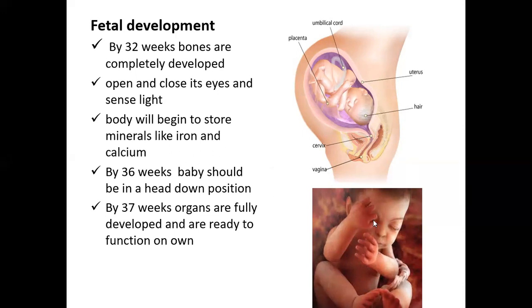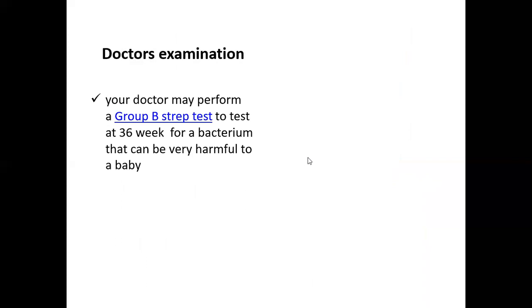Now, having understood what happens in the first three trimester phases, let us go to the last phase, that is the labor phase. Before that, let us also see what kind of examinations the doctor can do in this phase. Your doctor may perform a group B strep test, done at 36 weeks based on the condition, to find out if there are any bacterial infections that may harm the baby during its birth.